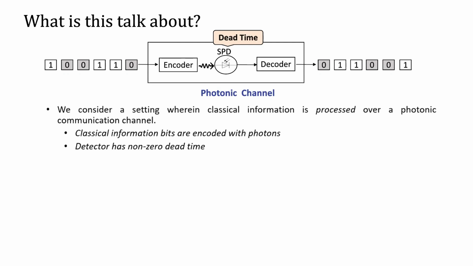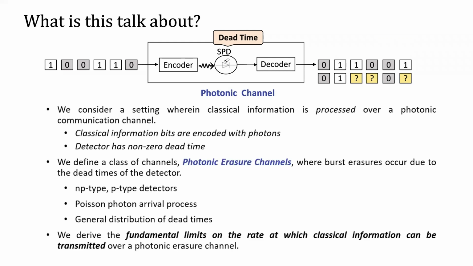In this talk, we consider a setting where classical information is encoded with photons and transmitted over a photonic communication channel. We say that the detector has a non-zero dead time and assume that the information carried by the lost photons is erased. If multiple photon arrivals happen during the dead time, the detector often tends to produce bursts of erasures in the detected sequence.